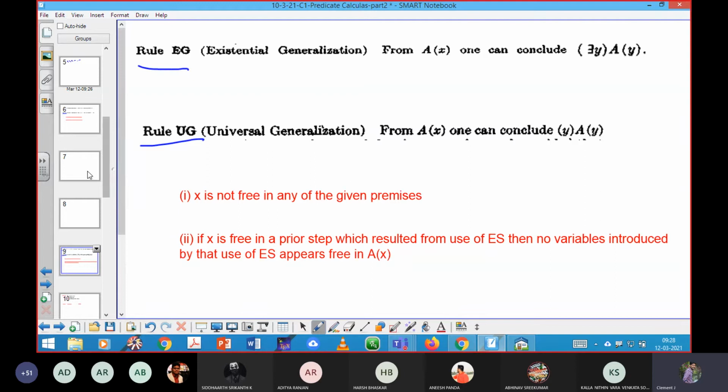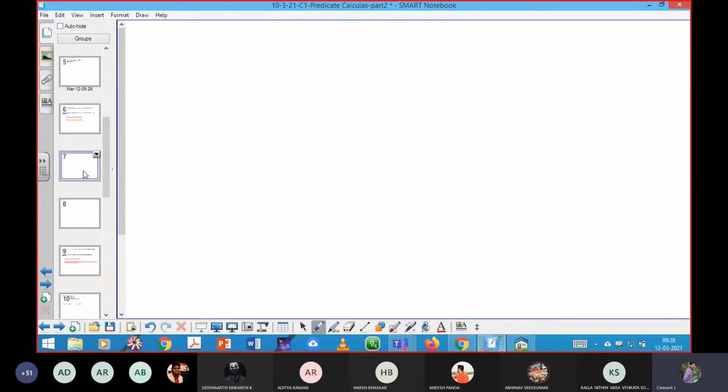First I'll shortly explain what it tries to say. Rule US and rule ES involve the notation of the universal quantifier and the existential quantifier.